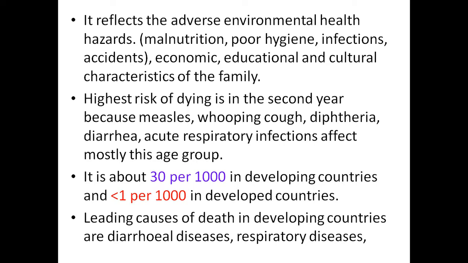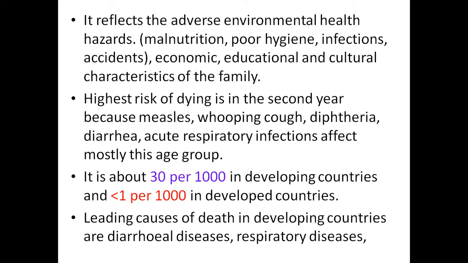If you see, 1 to 4 years children are prone to malnutrition, and if the personal hygiene or environmental sanitation is poor, they are prone to respiratory tract infections and also measles, malaria, etc., and then accidents. The 1 to 4 years children are more prone to accidents, either home accidents or road traffic accidents.